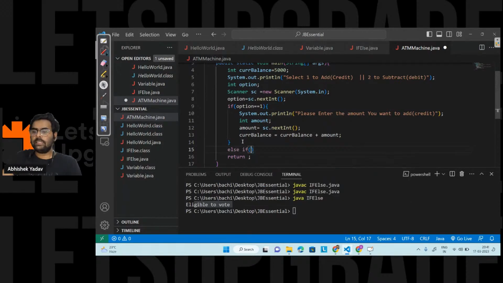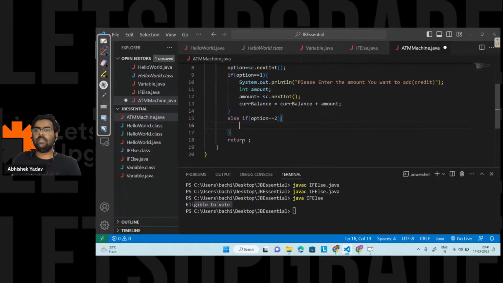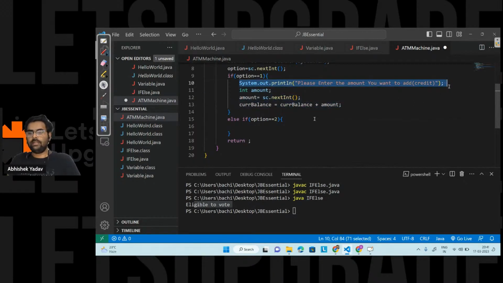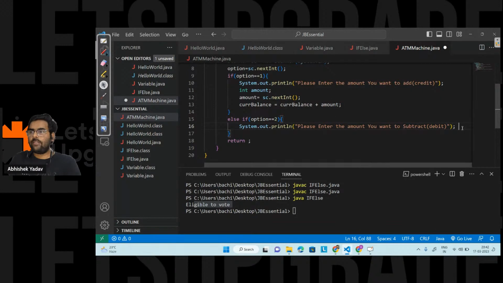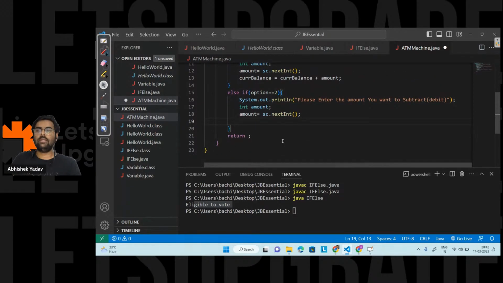I will move to the else if part, and in the else if part I will write option is equal to 2. If this is the case, I will again print a message: hey, please enter the amount you want to debit, that is subtract here. And after that, again the same thing, I have to take input from the user. So I will create a variable, and in that variable I will use the nextInt method to take the input from the user.